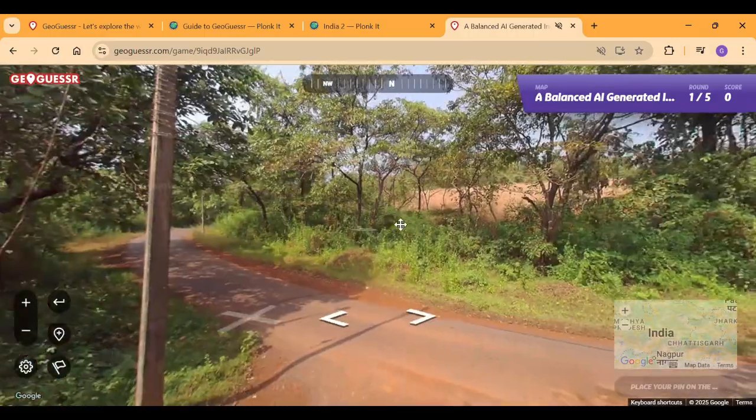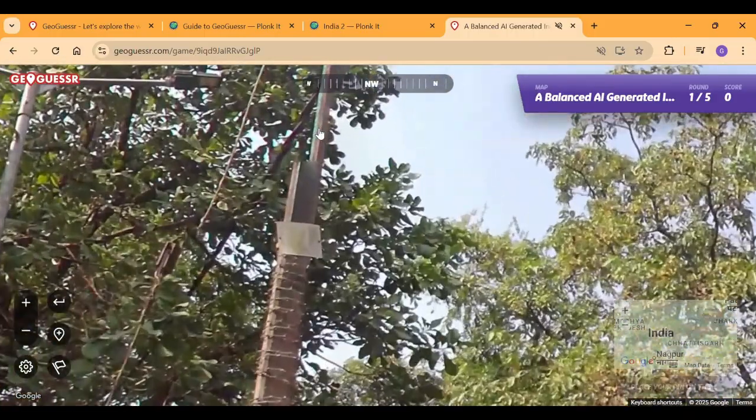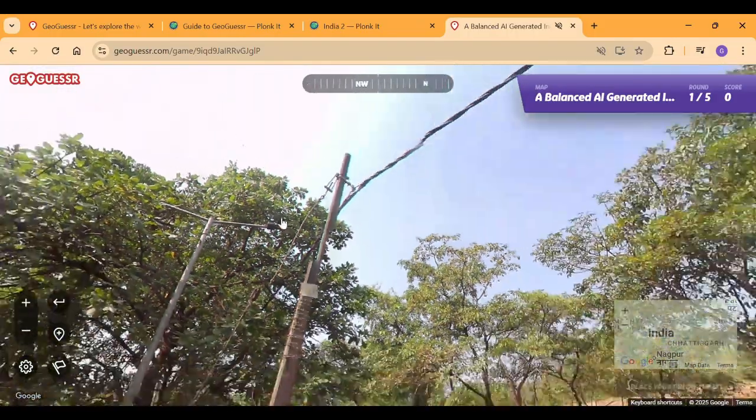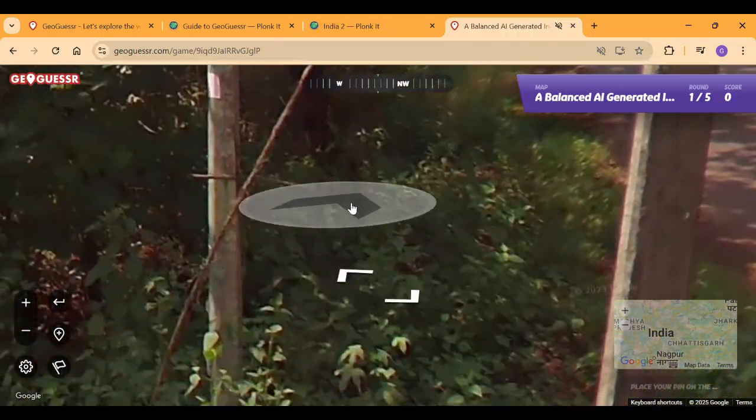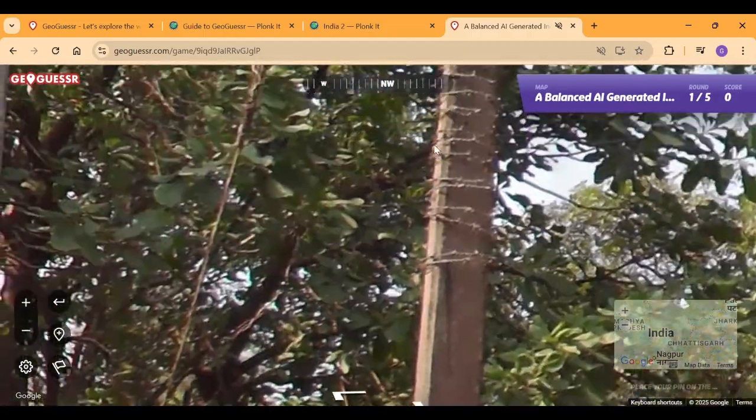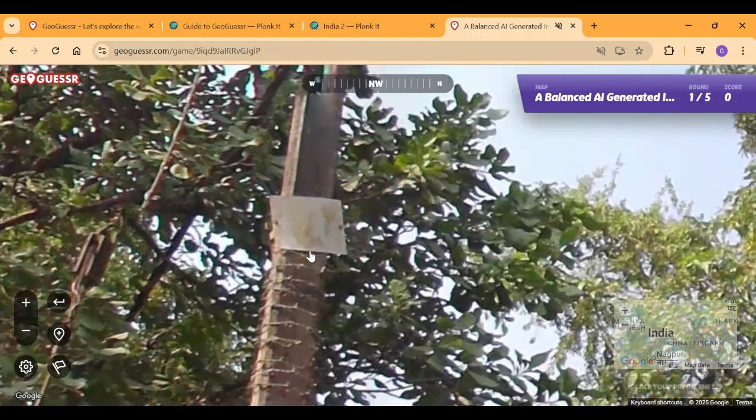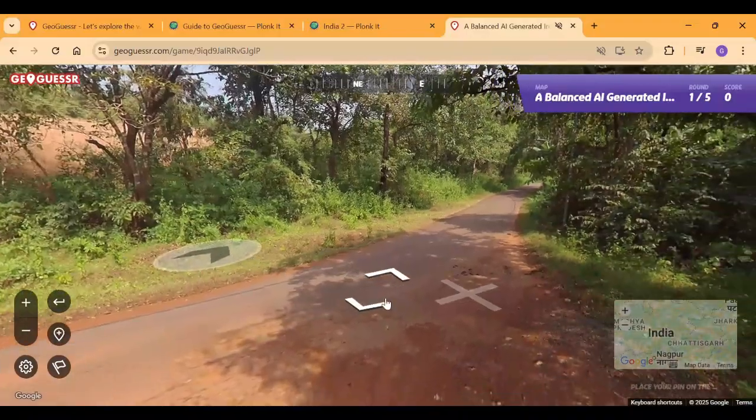So let's identify the poles briefly, because there could be a language there. Okay, so metal pole, but it's just wooden. It's just a wooden pole, nothing else. It has nothing on it, so we move on from here.